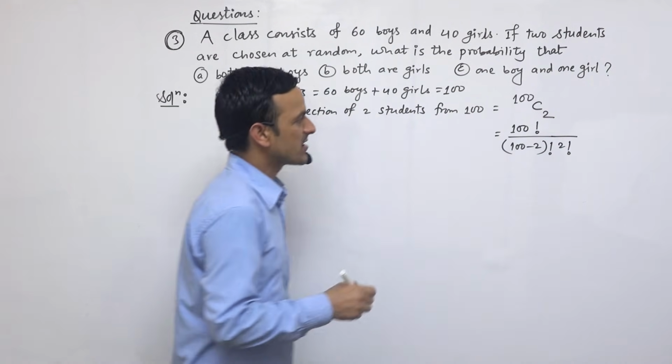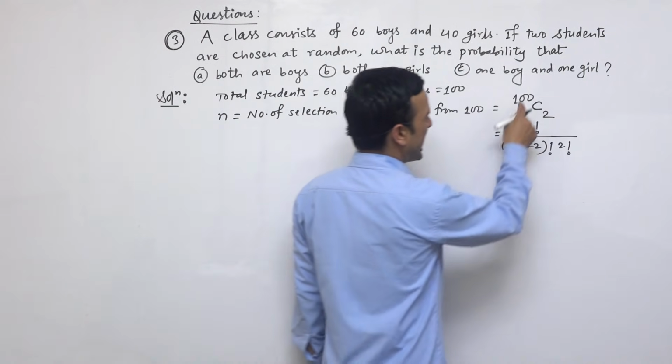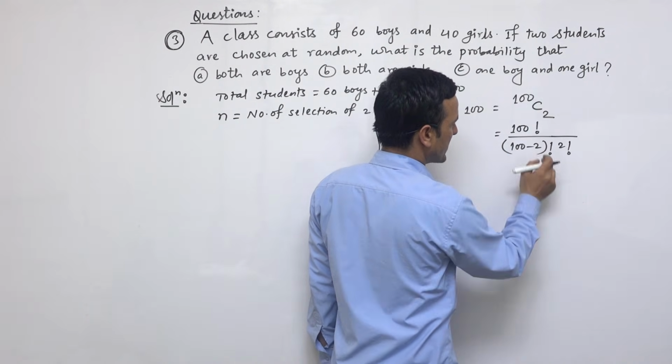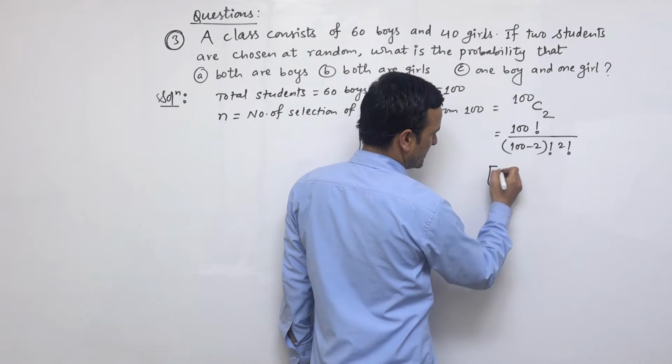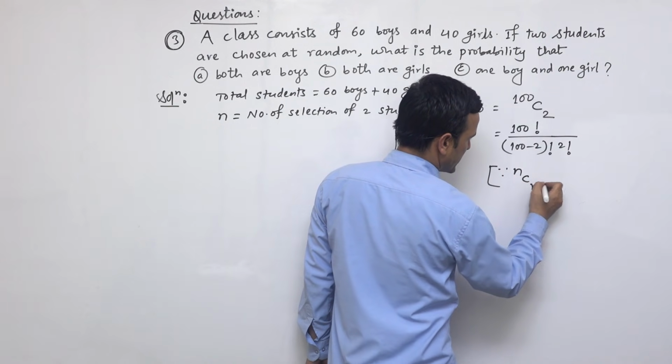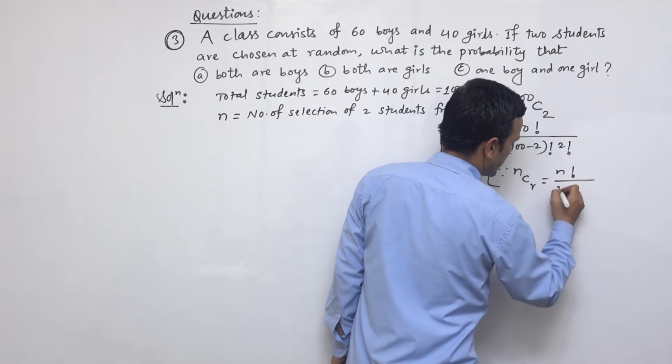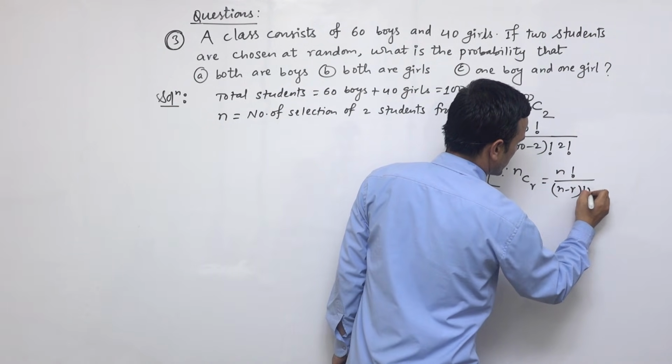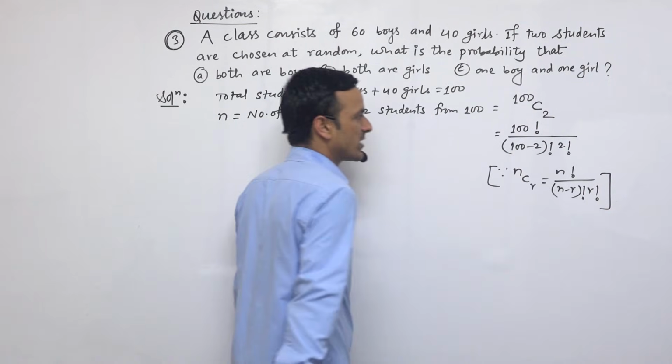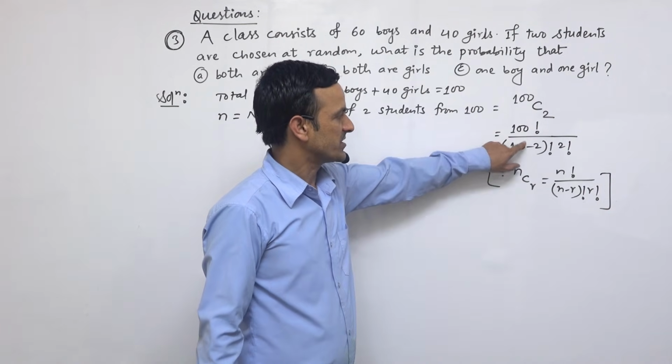So this formula comes by using this formula nCr. This is the formula from this one. Now nCr means n factorial divided by (n minus r) factorial times r factorial. This is the formula for this question.